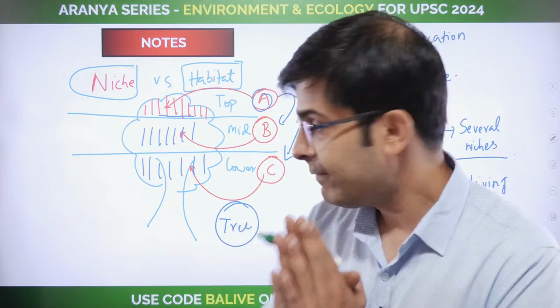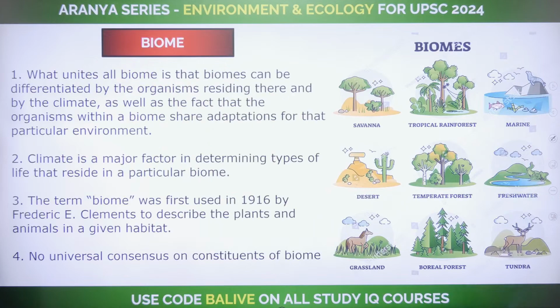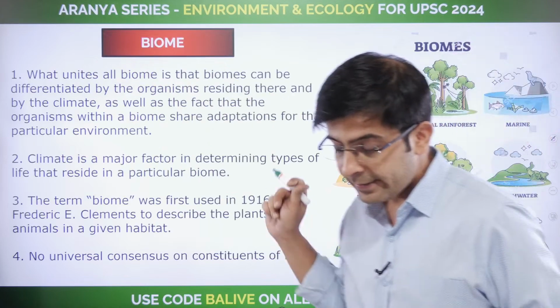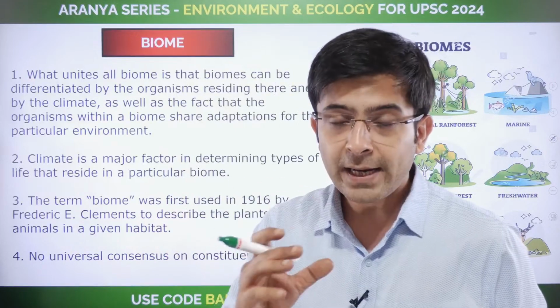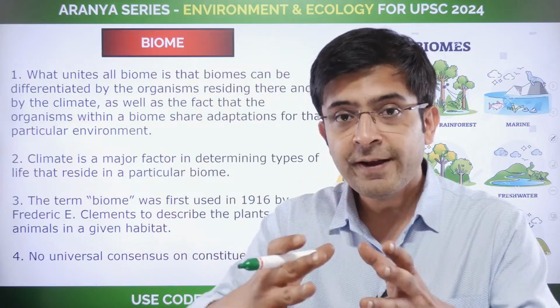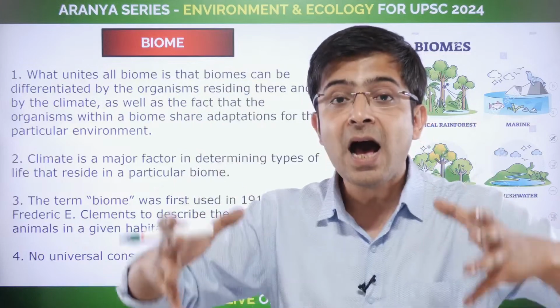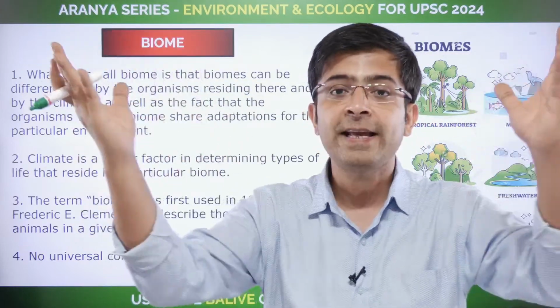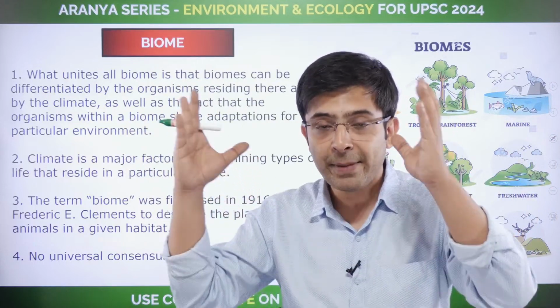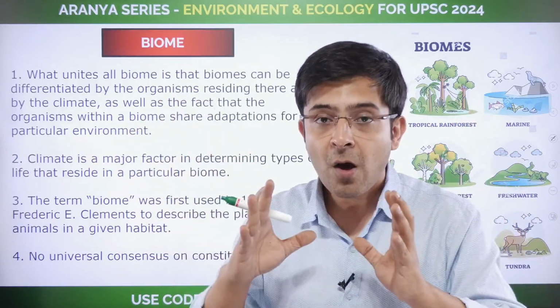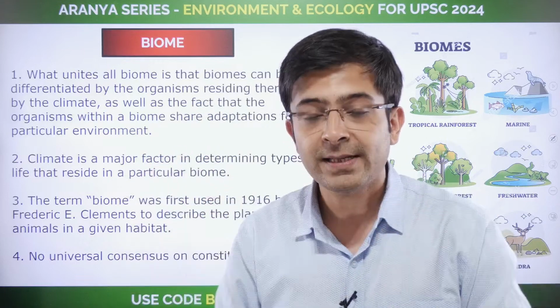All right, we'll go forward now and take a look at biomes. This is where we had ended the last class. We'll just quickly go over it. Like I told you, we started from niche, we have come to habitat. Now, the larger explanation of everything else that is happening around it, the organisms, the abiotic and biotic factors, all of that eventually have consequences.